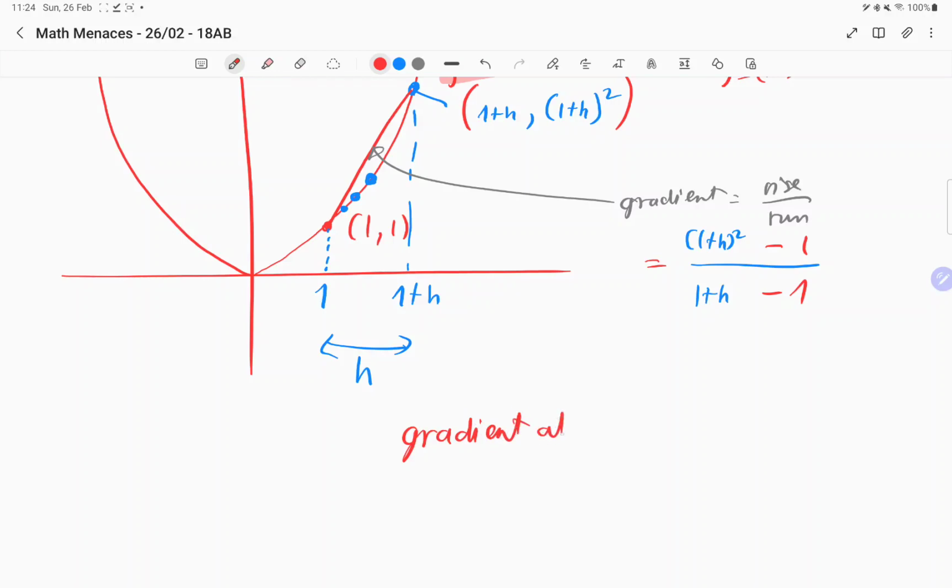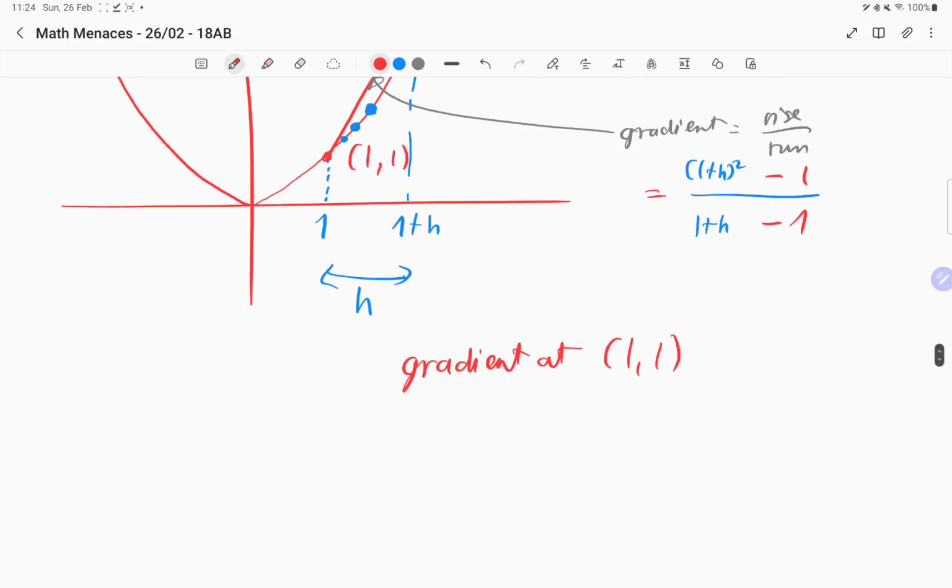The gradient at 1, 1 is actually this expression, remember? Note that the bottom, 1 plus h minus 1, is just h. So the top is 1 plus h, everything squared, minus 1, and then the bottom is just h. Make sense so far? I'm just simplifying the bottom, all right? Now, see what happens.